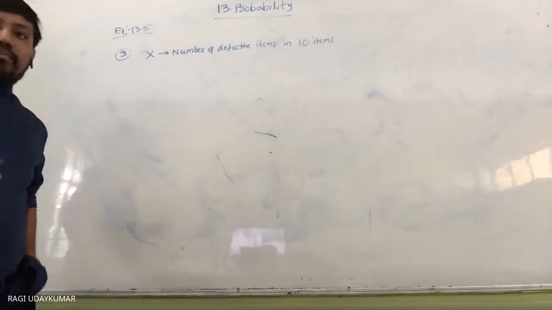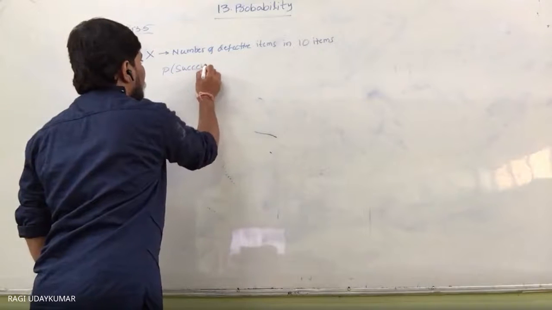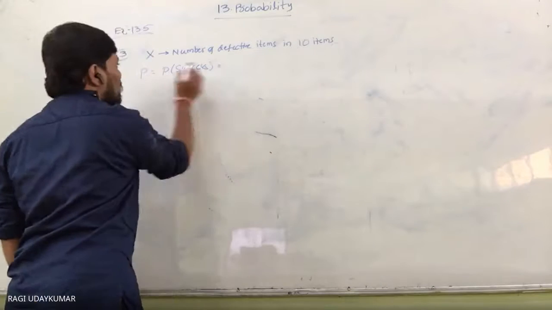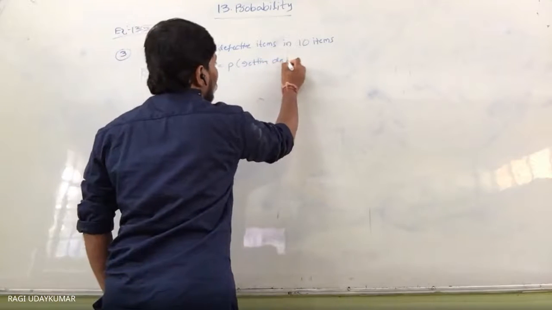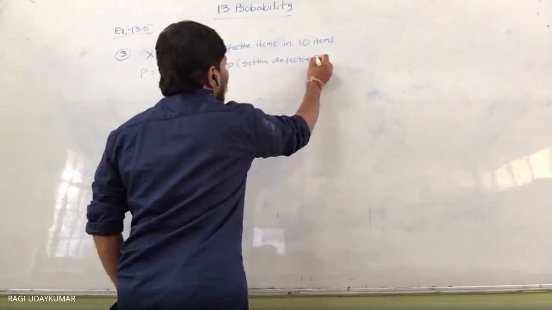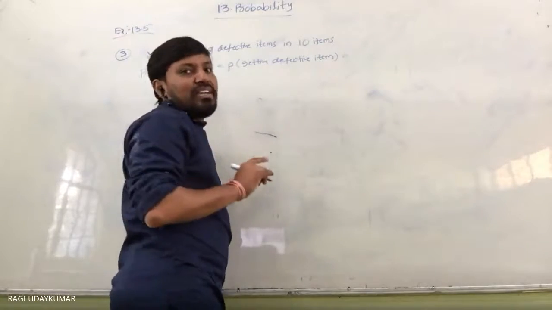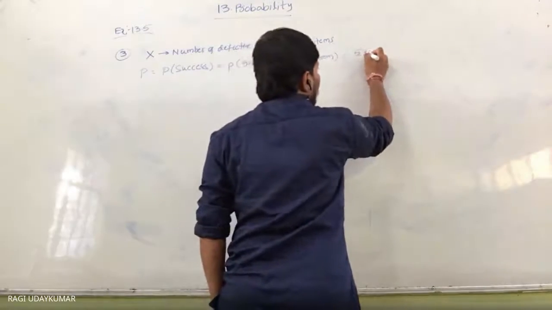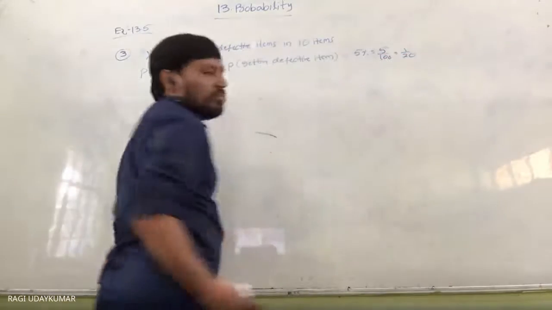So probability of success is what here? Probability of success is nothing but P. So probability of getting a defective item, that is nothing but, here already 5% is defective, it is given. So 5% is nothing but 5 by 100, that is nothing but 1 by 20.